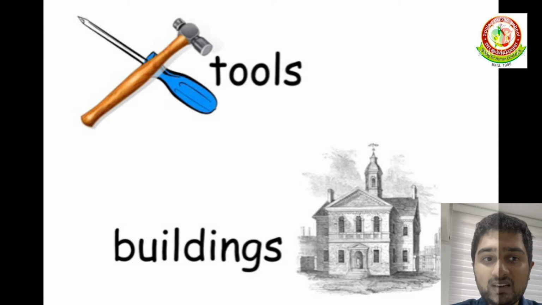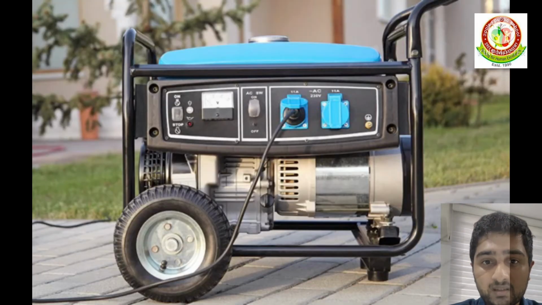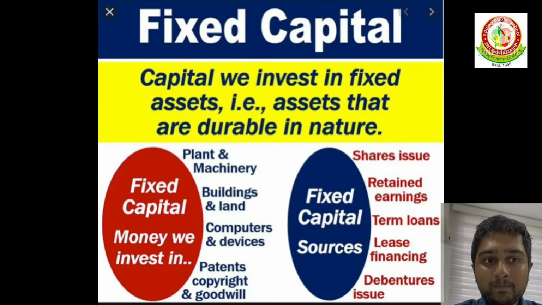Tools and machines range from very simple tools such as a farmer's plow to complicated machines such as generators, turbines, and computers. Tools, machines, and buildings can be used in production over many years and are called fixed capital.